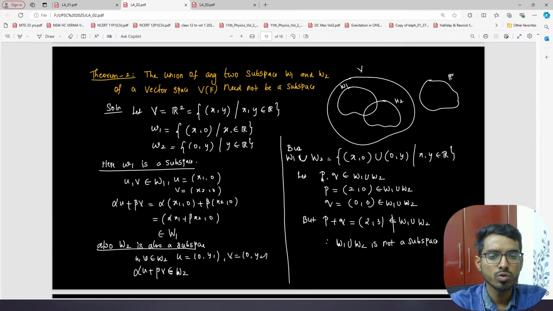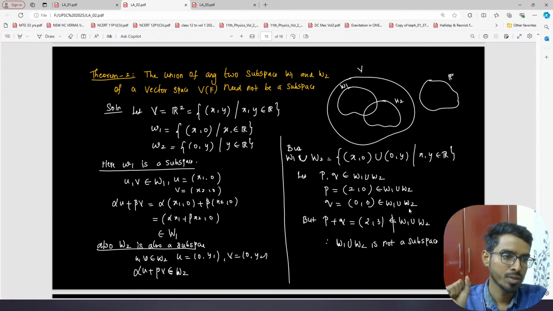So I have proved that both are subspaces, right? I have proved that W1 is a subspace, W2 is a subspace. Now, W1 union W2 means you just have to combine. You should not add. You take this and union. I have proved that this is not a subspace. Why is it not a subspace?